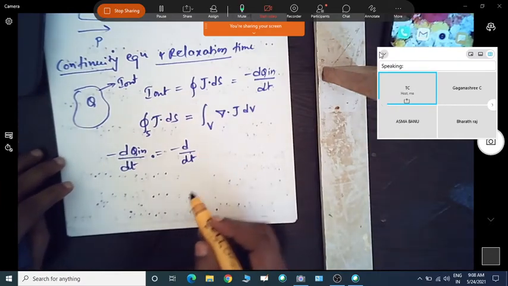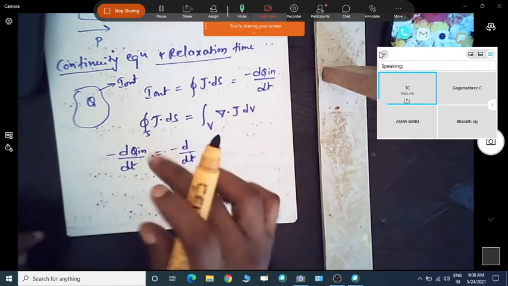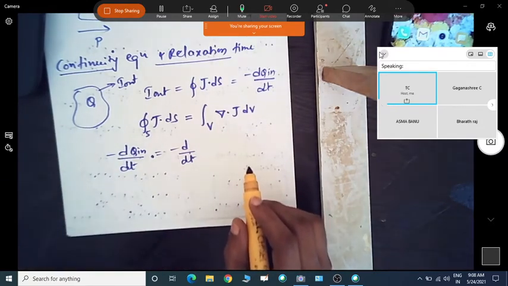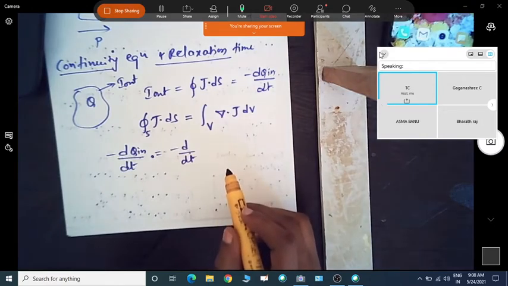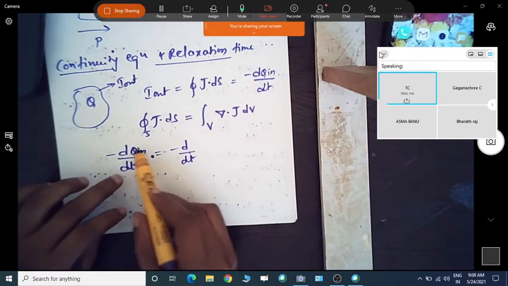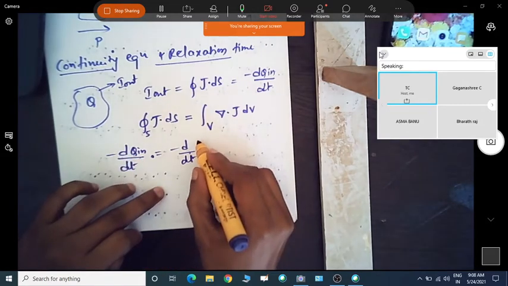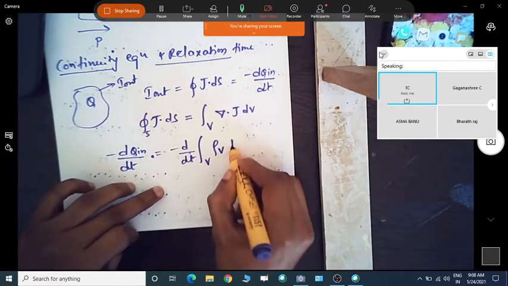We have one more equation: the closed surface integral of D dot ds is equal to the volume integral of rho v into dv. We equate that to Q, so Q is the volume integral of rho v into dv.